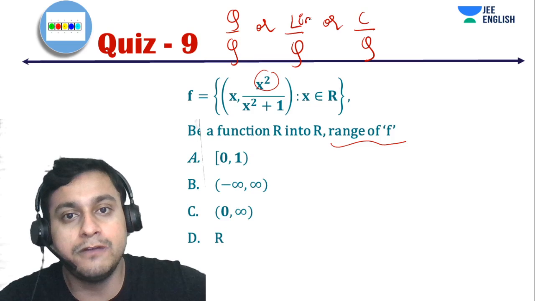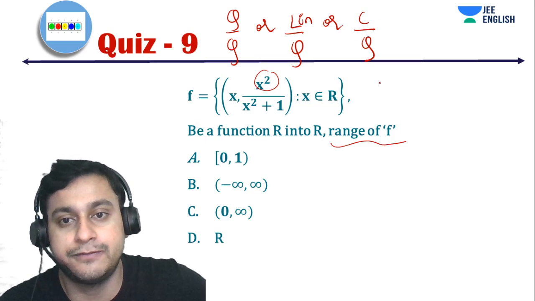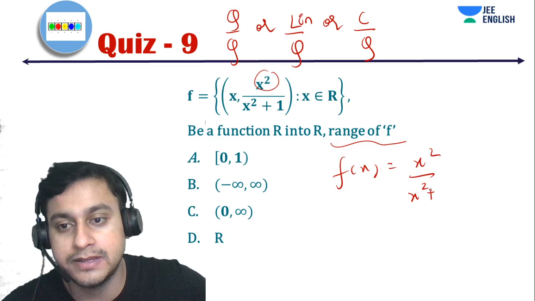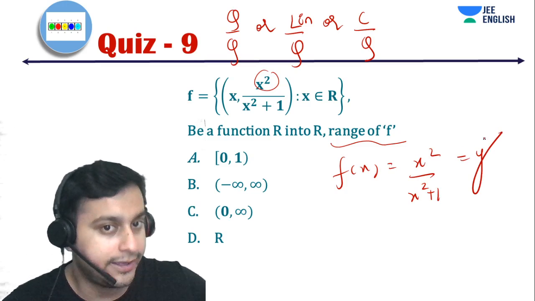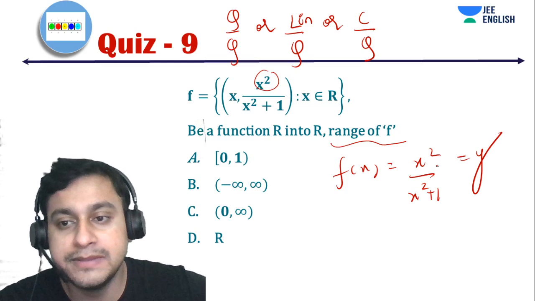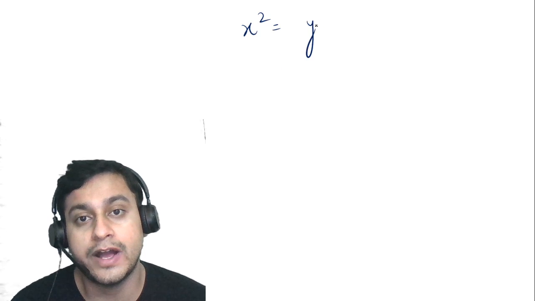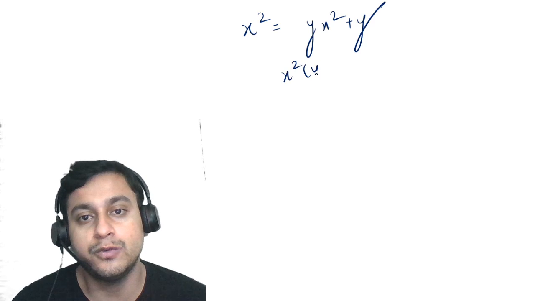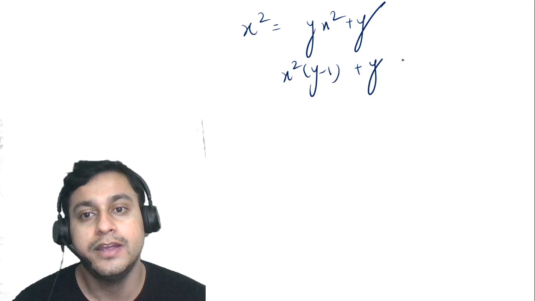you will have to apply one basic fundamental: f of x is here obviously x square upon x square plus 1. We have to equate it to y. Now if you equate it to y and cross multiply, you will get a quadratic in x, right? We will get x square is equal to y x square plus y. Therefore we will get x square into y minus 1 plus y is equal to 0.